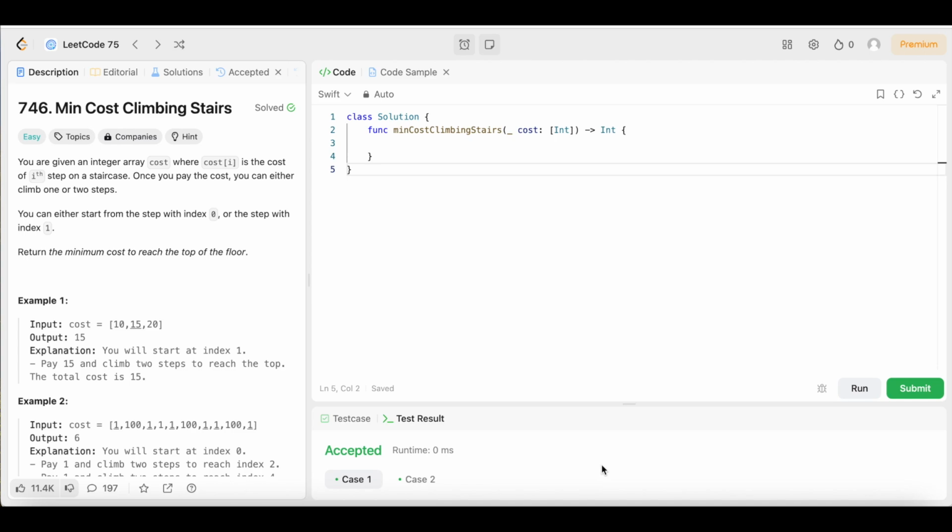All right, guys, we're back again. Another day, another LeetCode problem. This time at day 74. Hope you guys are excited to keep learning and keep doing some more LeetCode. And hope you guys are still staying motivated and staying disciplined as well, guys, because that's what it's all about.